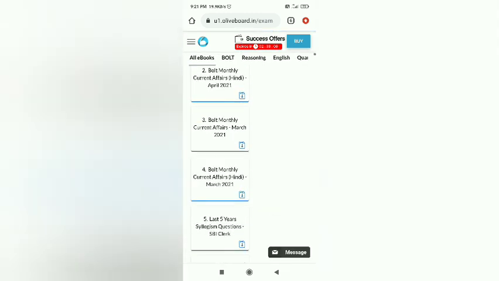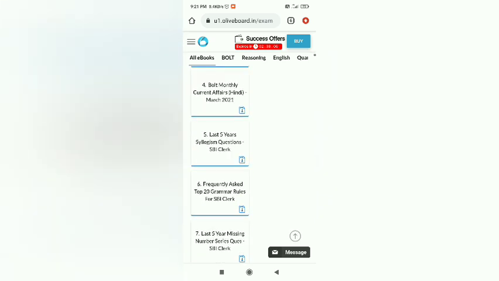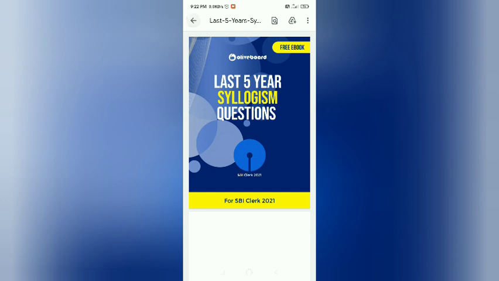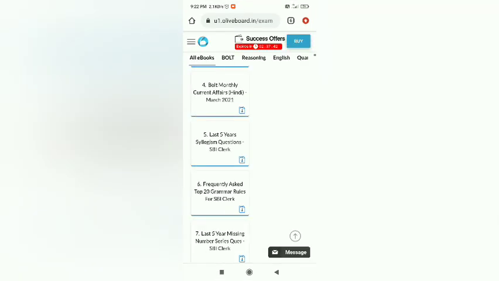Now we will move to here, and at the fifth number we can see last 5 year syllogism questions, and at the sixth number frequently asked top 20 grammar rules for SBI clerk. Okay, so just tap on the download button and it will start downloading. So I have already downloaded it, so I will show you. Okay, so here it is, it will be downloaded in a very easy manner, and the same you can use for English grammar also. So this is how you download it.